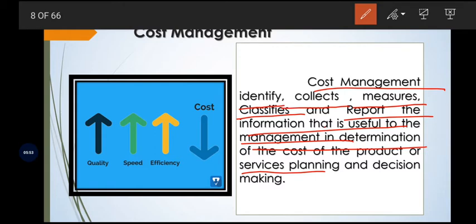So the cost management again means that it identifies, collects, measures, classifies and reports the same information to the management. Then the management effectively utilizes this information to take further decisions about producing the product with the minimum cost and high quality, efficiently and effectively. So this is the actual meaning of cost management.